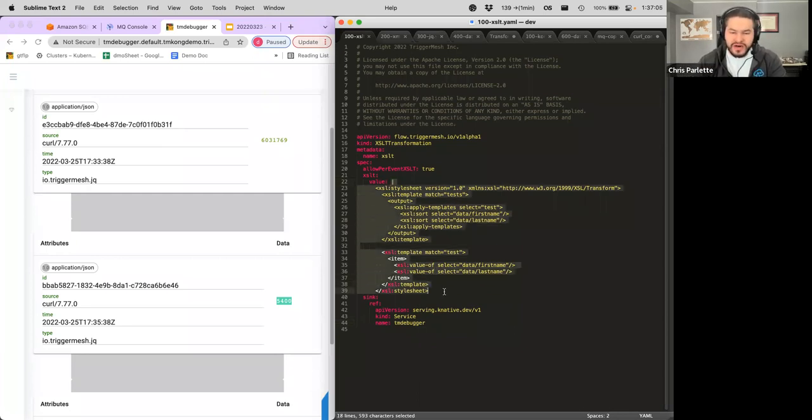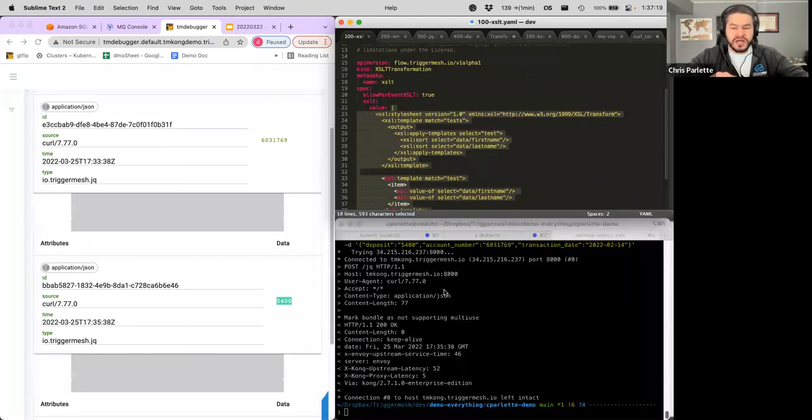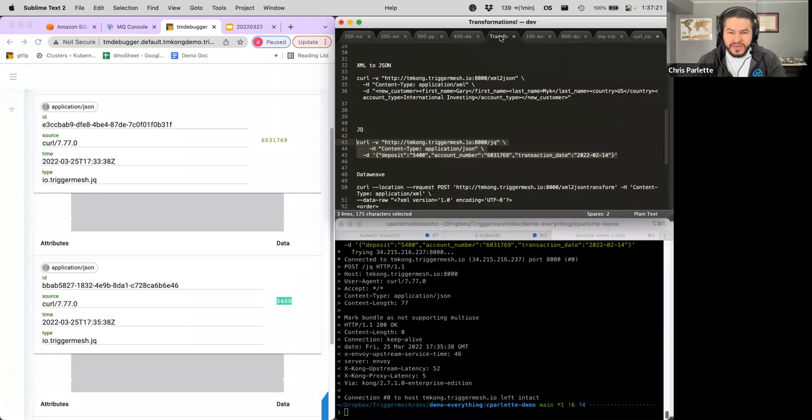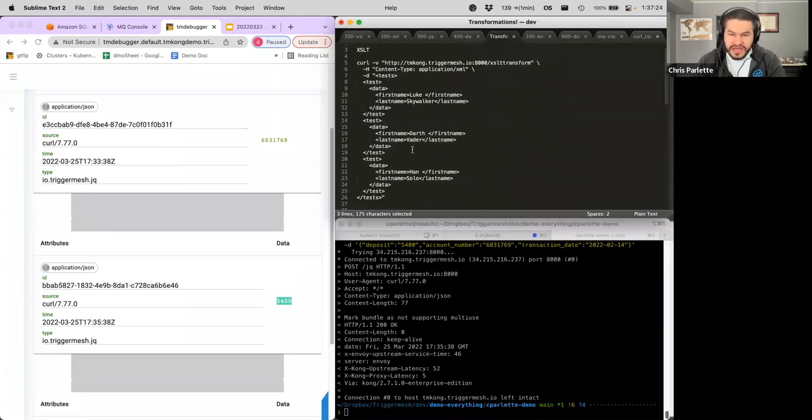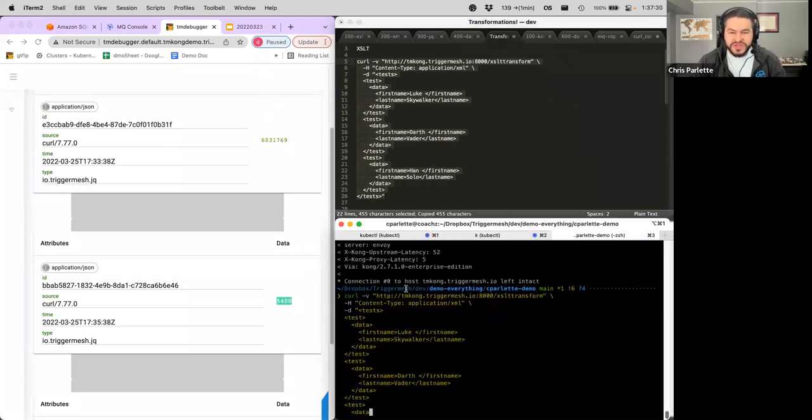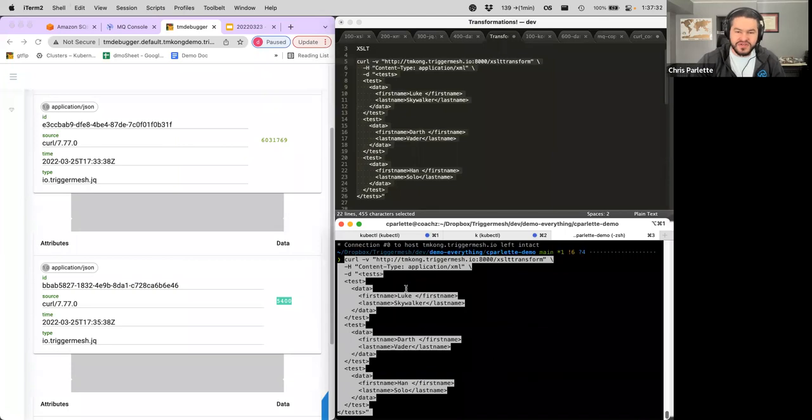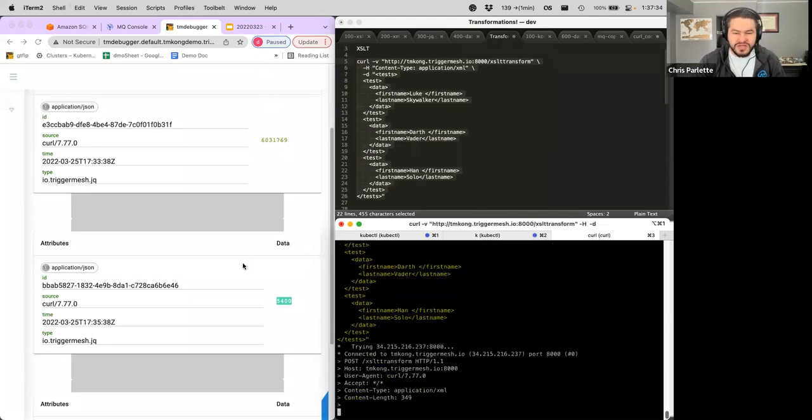One comment I want to make here is we have this inline. This can be stored in a Kubernetes secret. This can be stored in a file. I'm doing it inline just for ease of showing what it's doing, but it doesn't necessarily have to be inline in the file. So we're going to go ahead and send in some XML. Here at the top, you can see this is a giant thing of XML. What this is passing in is just a couple first names and a couple last names. I'm going to go ahead and send it in.